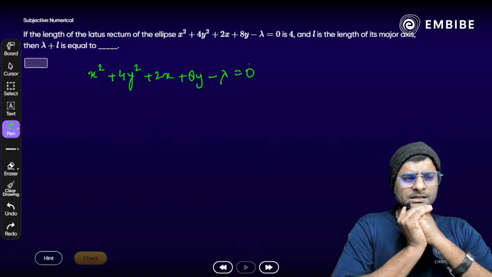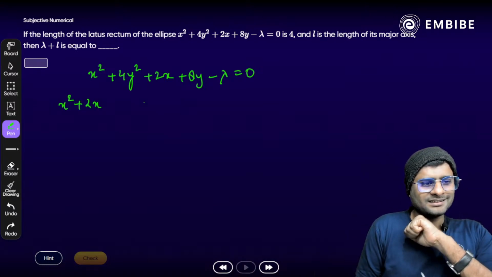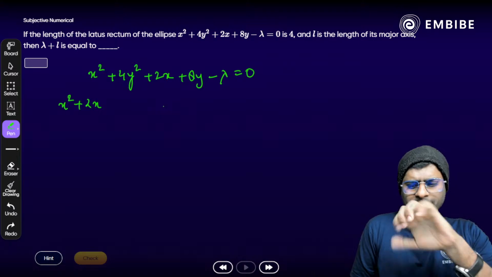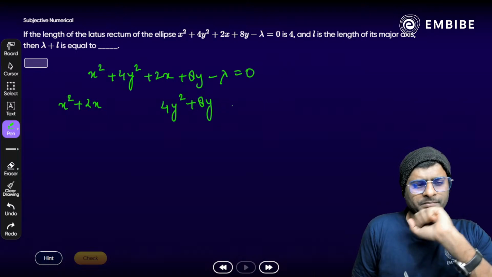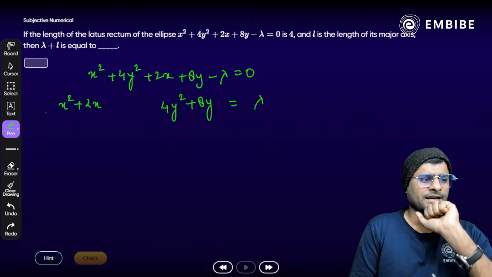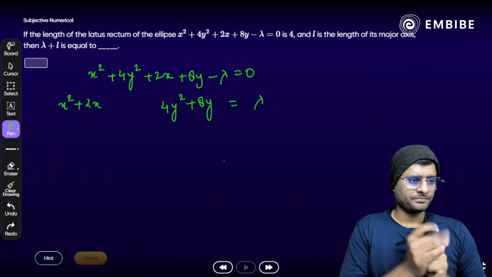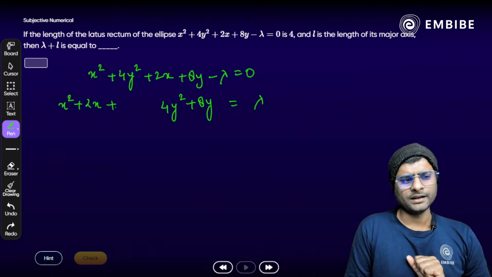Okay, x square plus 2x. Write down x square plus 2x combined in one bracket, and 4y square plus 8y in one bracket. And just for some time we have to write down lambda on the right hand side. Now make a perfect square. x square plus 2x, once we add which number? 1.